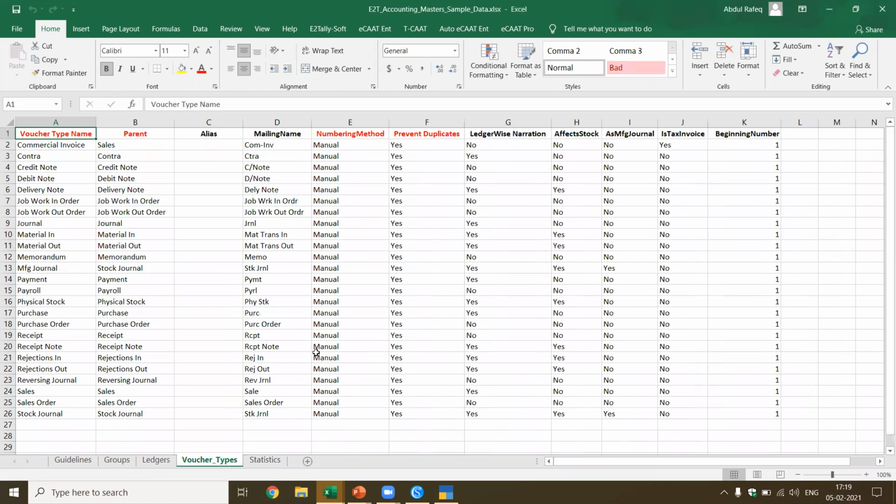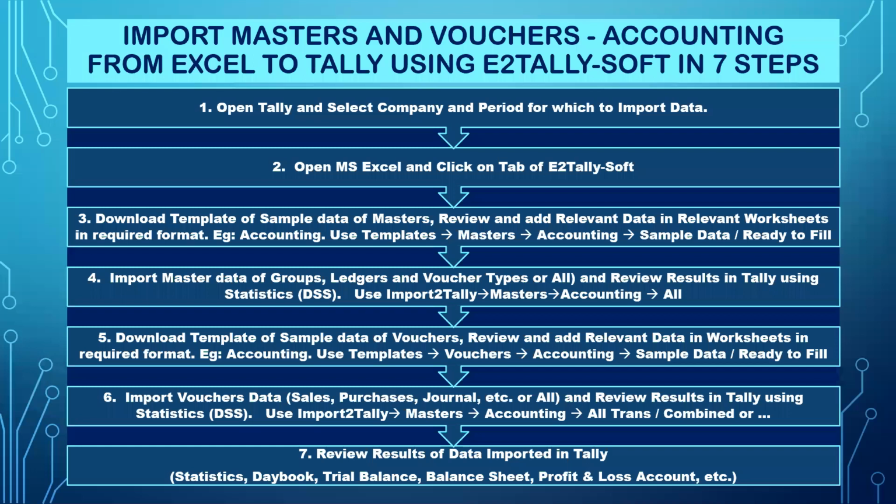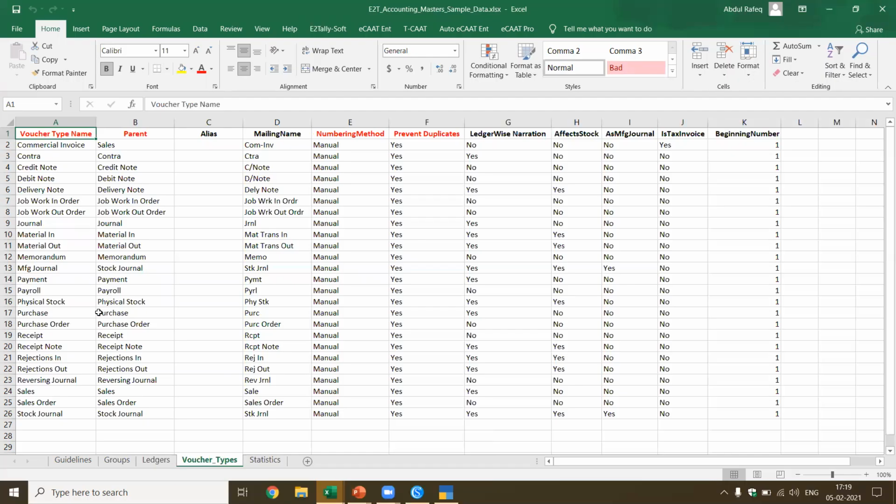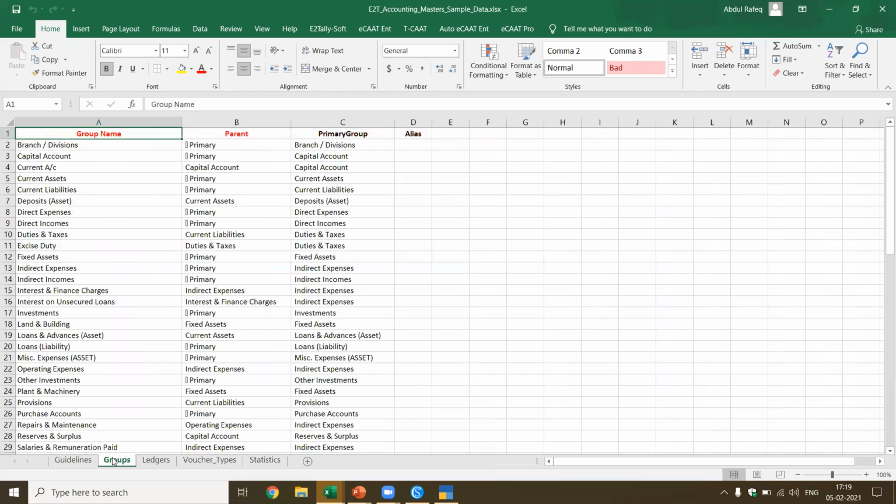Now, let me start with importing of this before I go to the next step. Now, if you see here, I said import the master data of groups, ledgers, and voucher type. This is what I'm going to perform. I've downloaded the templates, which is the masters of accounting, and then now I'm going to import. Now, let me perform the fourth step. Now, I've got this masters. Okay. Now, how do I import it?